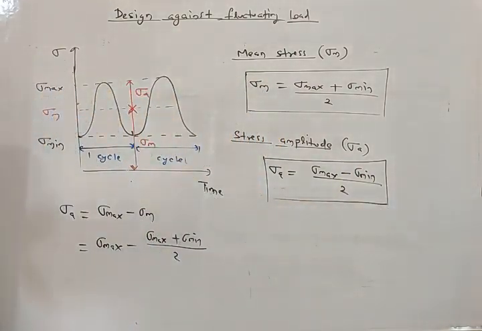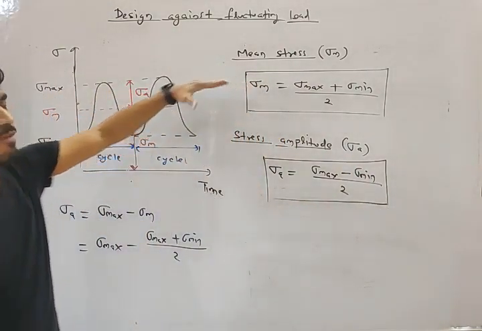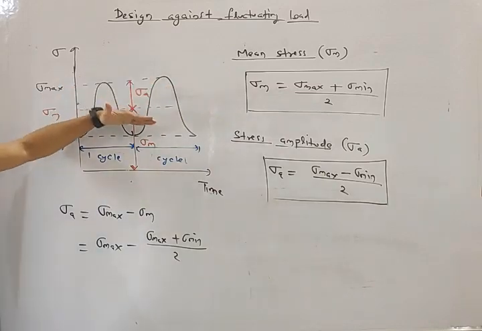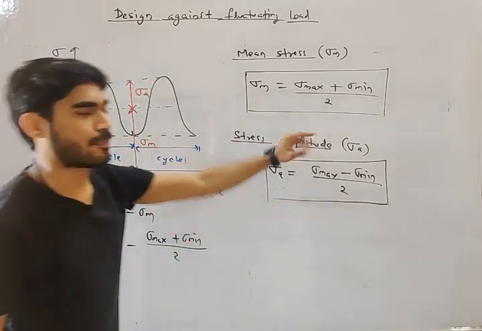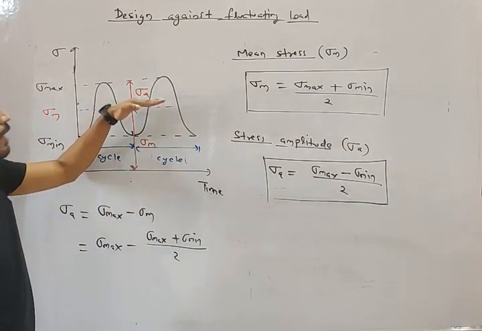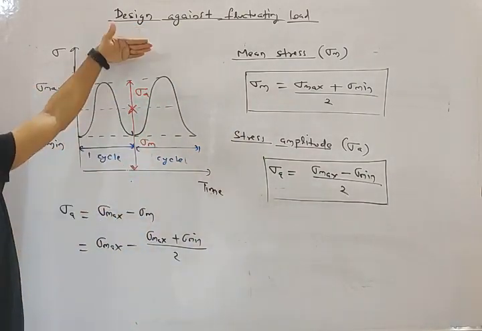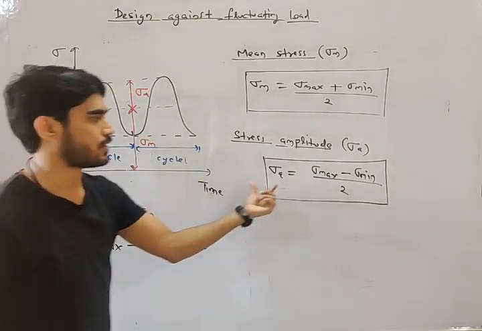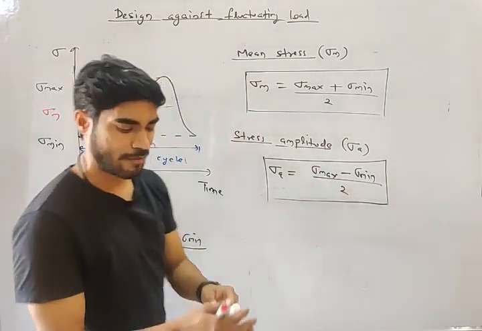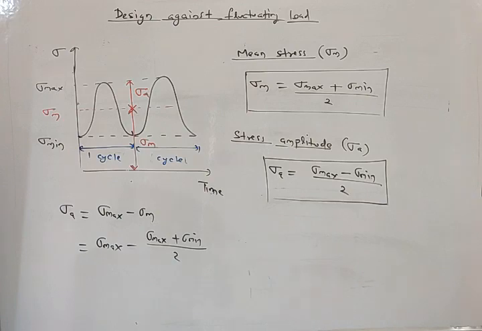So do you understand? Mean stress means the average of maximum and minimum. Stress amplitude means how much it is going above and below the average. Now there are two other parameters, my friend.